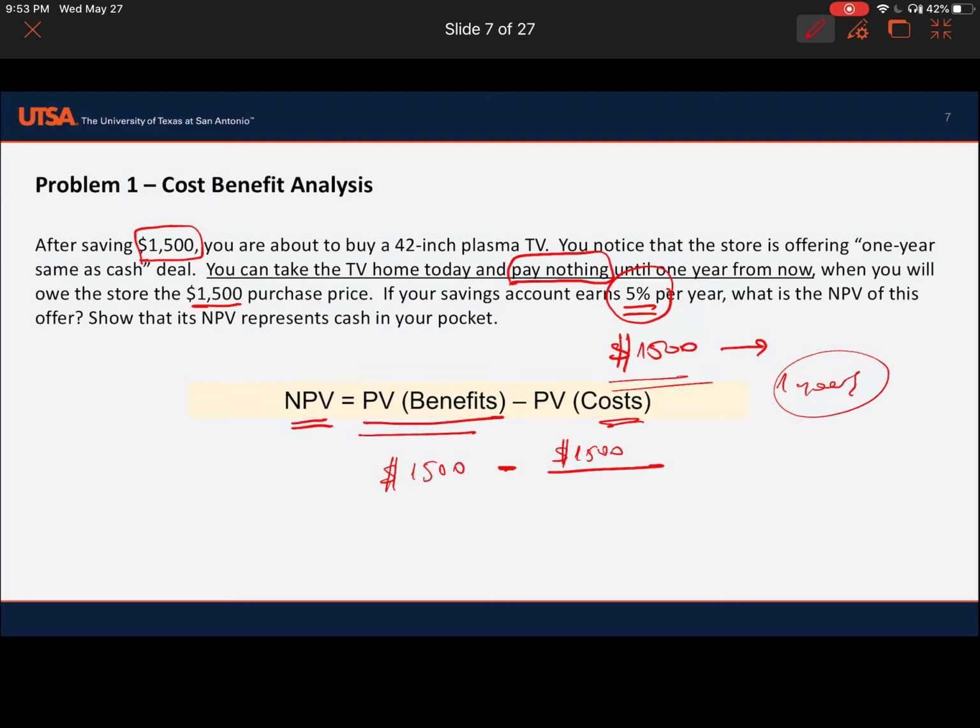We will pay 1,500 discounted by 1 plus k to the power of 1, and find the net present value. So this is the present value of benefit, and this is the present value of cost. The k is the interest rate on the savings account. We can discount by using 5%. So what is the NPV?